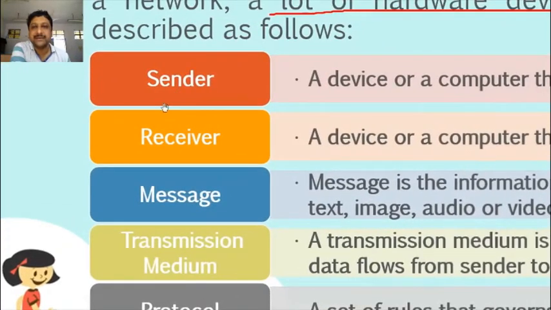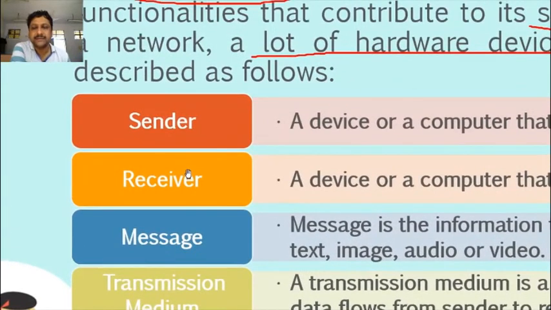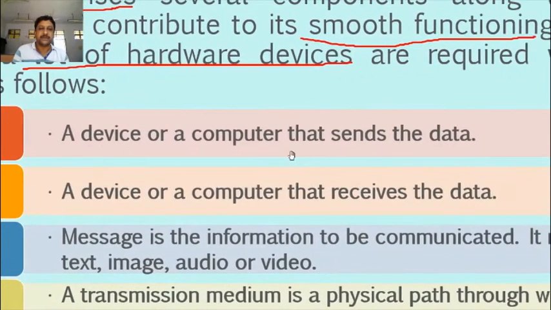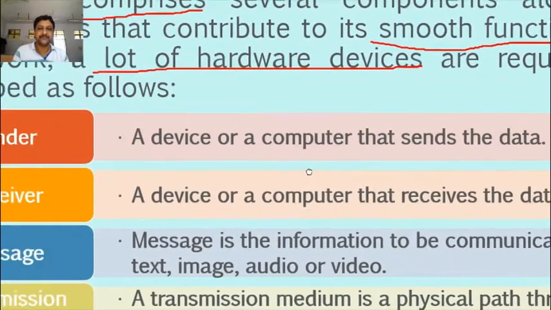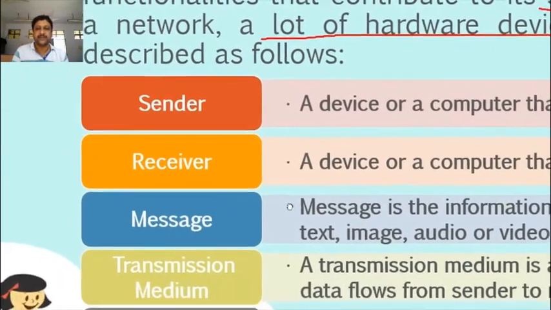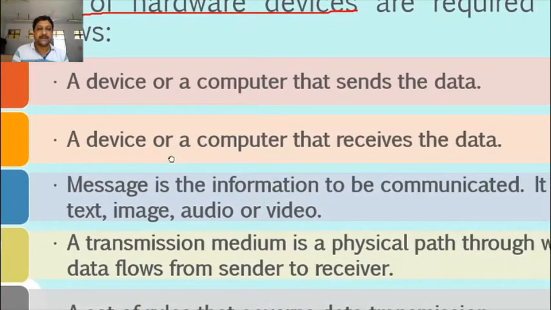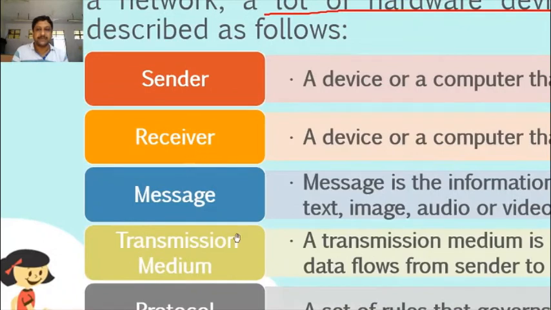First, it needs a sender to send. It may be a computer, it may be a mobile device, it may be a machine. A device or a computer that sends the data is called the sender. Next one is the receiver. It is also a device, that is a computer, mobile system, or any machine which can receive some data. A device or a computer that receives the data is known as the receiver.